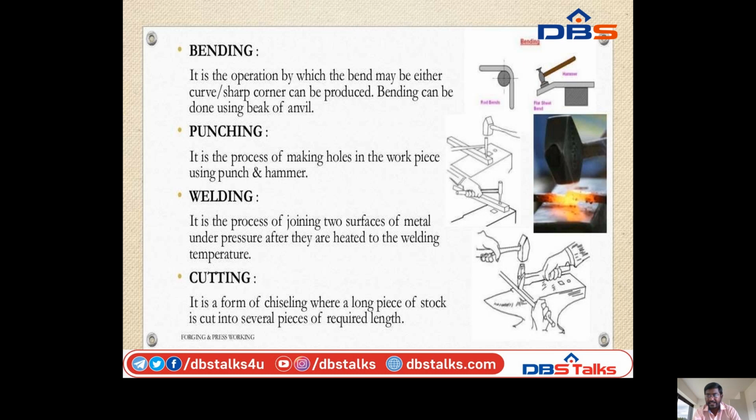By applying the chiseling, the material will be reduced to the required shape. The original length will be reduced to the required length by applying the cutting operation using chiseling. So the material will be cut into a number of pieces.